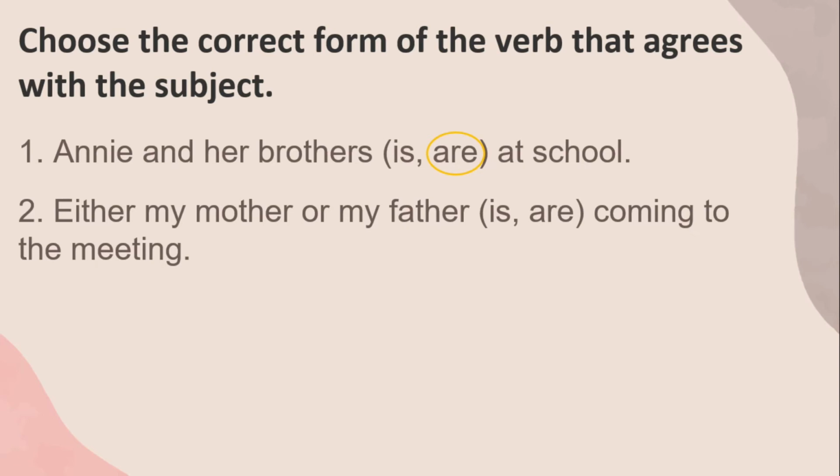Number 2. Either my mother or my father are coming to the meeting. In this sentence, the nearest subject should agree with the verb. For sentence number 2, the nearest subject is father. Father is a singular subject. Therefore, the singular verb is.